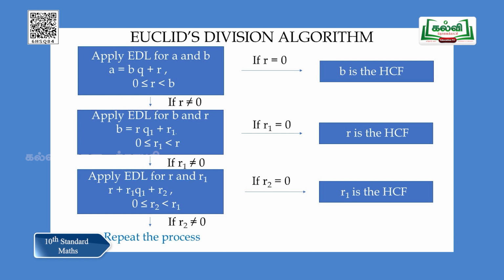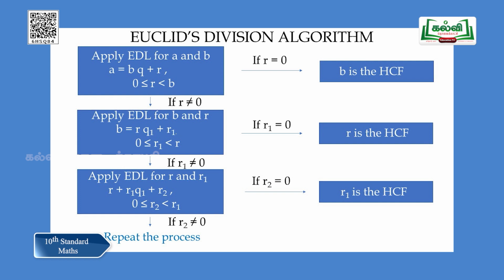If you want to find the HCF of A and B, first let us apply Euclid's division lemma to A and B. Conventionally, we are going to take A as the greater number. So, A can be written as A is equal to BQ plus R. If R is 0, we are going to stop here and we are going to say that B is the HCF. If R is not 0, we have to proceed with R and B.